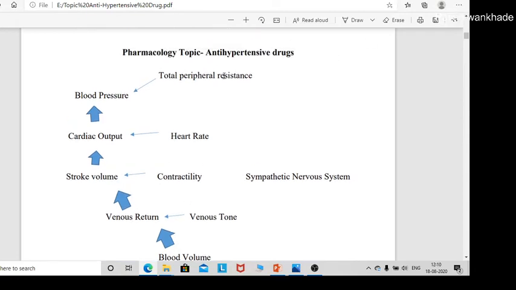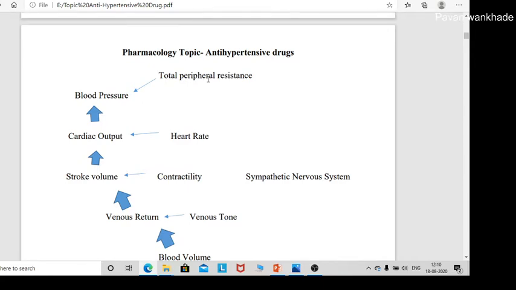And the total peripheral resistance: if total peripheral resistance increases, blood pressure also increases. So what do you mean by total peripheral resistance? It is the resistance which the wall of blood vessels or the arterioles exert on the flow of blood, called the total peripheral resistance.